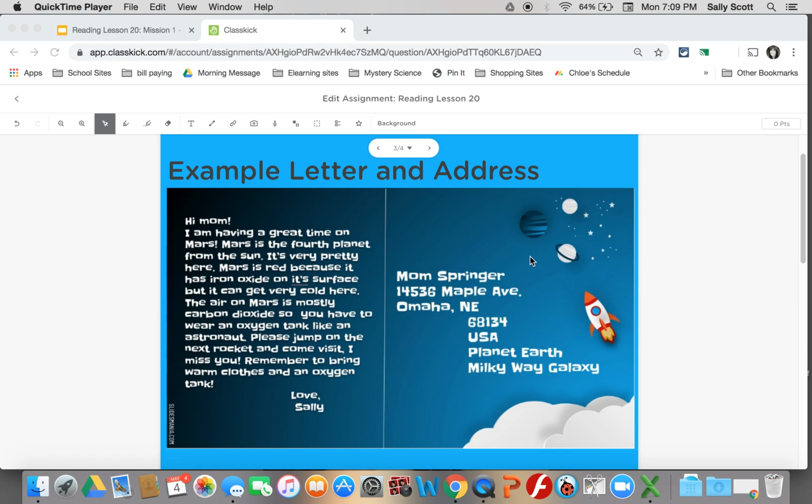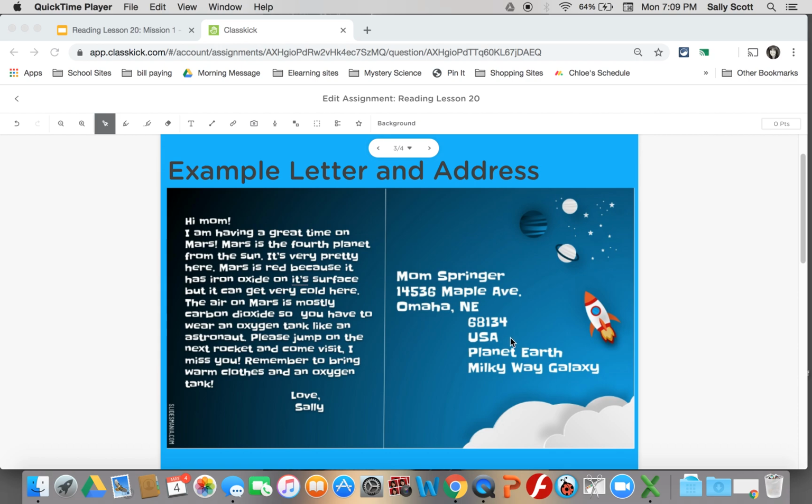Now, on the left side is where your address goes. If you don't know the address of the person that you are sending your letter to, you can ask your mom, or you can make it up if you really don't have any idea. But you need to make sure you put their name, their house address, the city and the state that they live in, and their zip code.